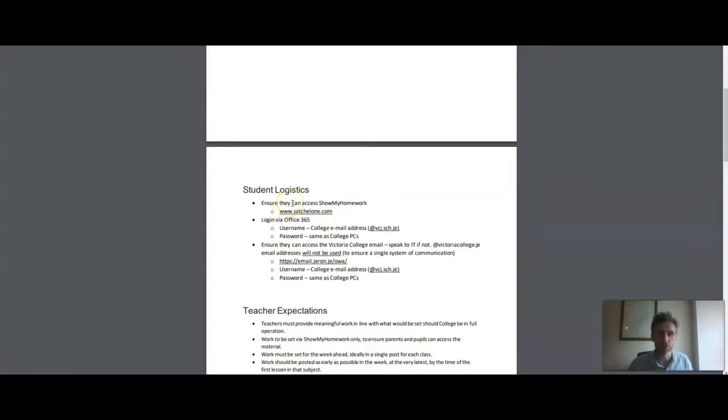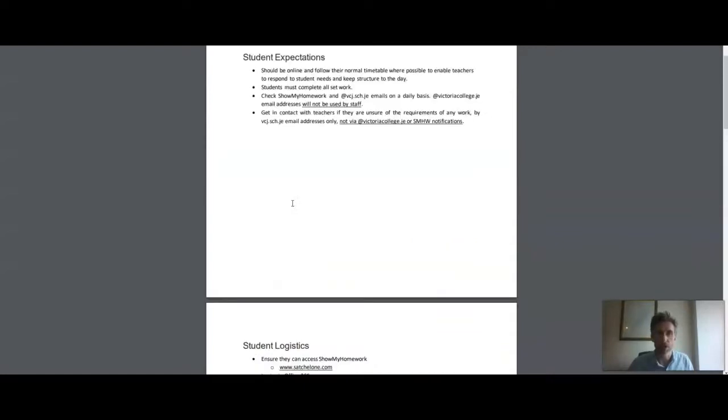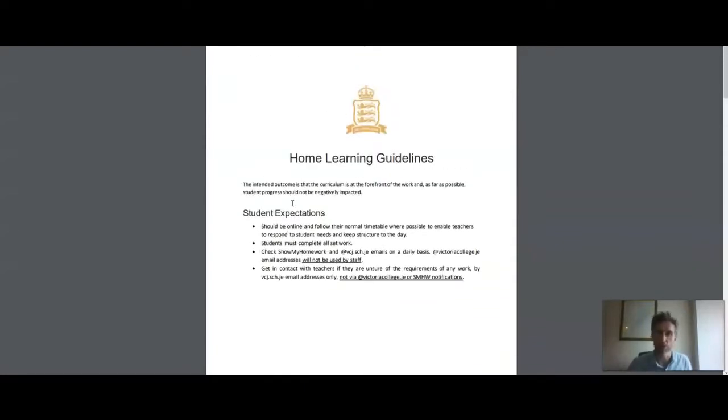There is also some guidance here on how to log into Office 365, and Office 365 gives you the full Word, PowerPoint, Excel functions through the cloud. It also allows you to log on to Teams, which is what we are increasingly using to communicate work and to communicate messages. Do have a look at the home learning guidelines. You have had that information before, but it's all nicely laid out there for you.